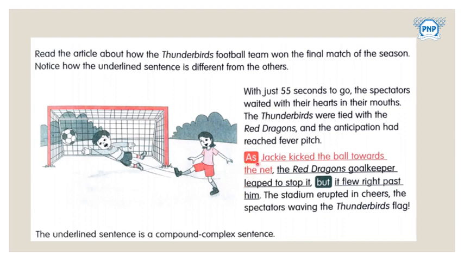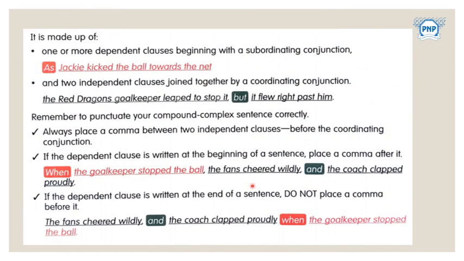Here you can see the final moments of the match. Here they have bolded "as" and "but". These are subordinating and coordinating conjunctions, and we can use them while making compound and complex sentences. Let's check the rules one by one. One or more dependent clauses beginning with a subordinating conjunction, like "As Jackie kicked the ball towards the net", and two independent clauses joined together by a coordinating conjunction.